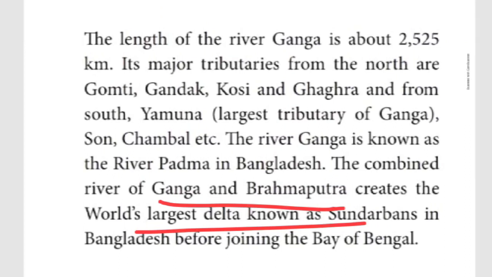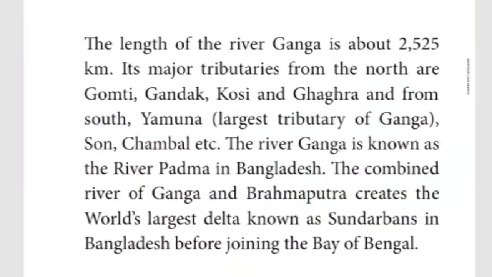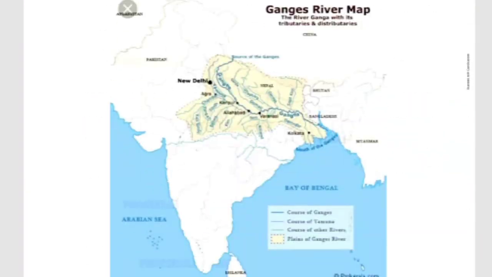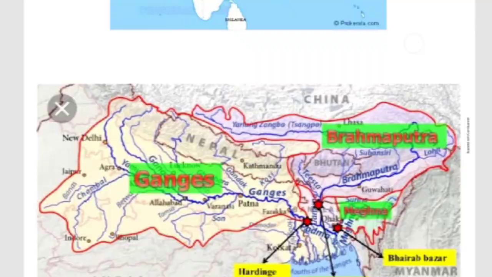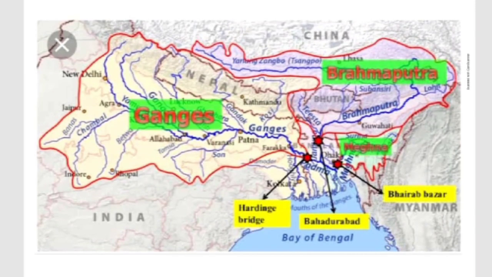So Sundarbans, where is it located? It is located in the West Bengal region, before joining into the Bay of Bengal. So before joining, here it is given, children. With the help of this map, you can easily understand this area.